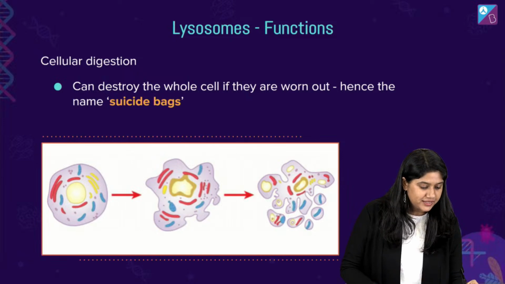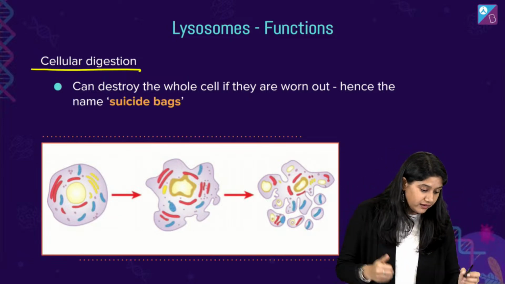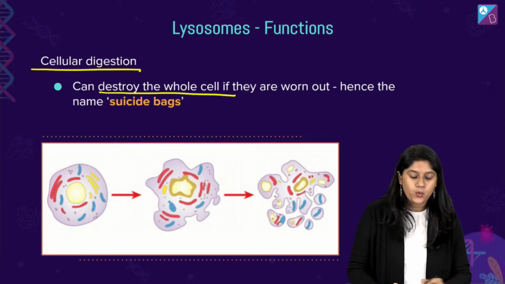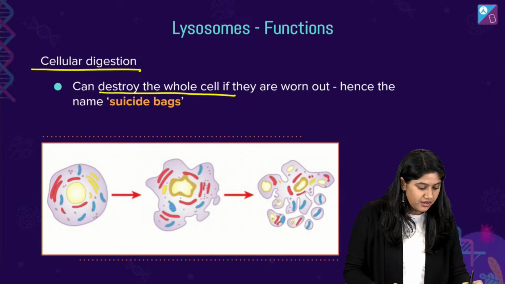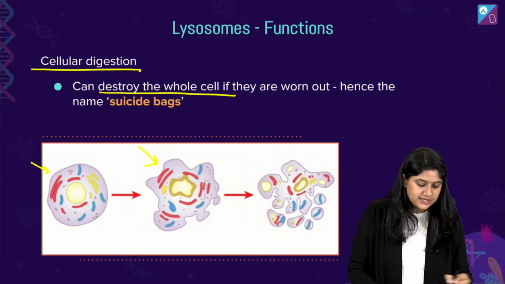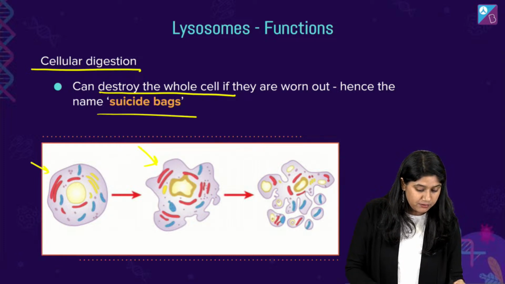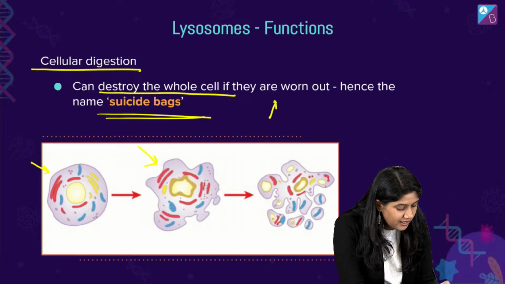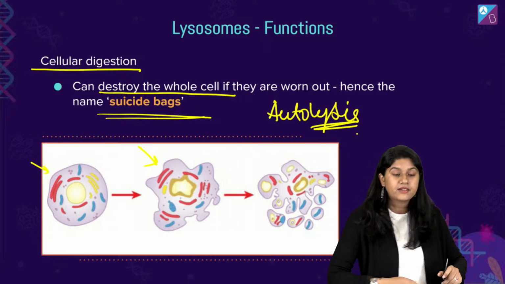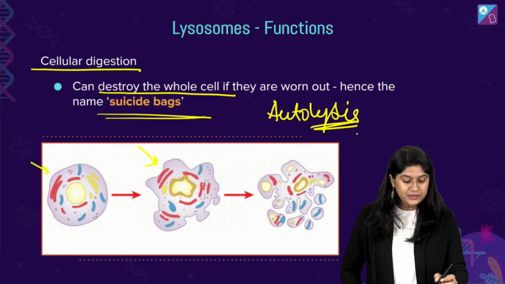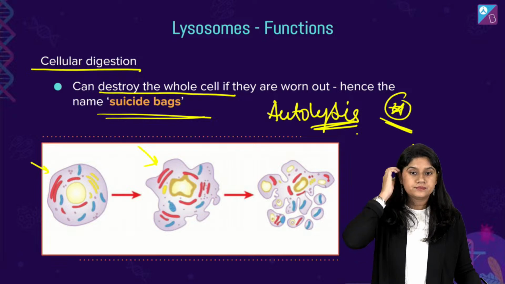फिर उसके बाद में हम बात करते हैं सेलुलर डाइजेशन. अब अपने ही सेल को खुद ही डाइजेस्ट कर लिया. When the cell is not performing well, right, if there's something wrong with the cell, what will the lysosomes do? They will release their enzymes, all the enzymes, and the cell will not be able to survive, and that is the reason why we call them suicide bags of the cell. इसे हम क्या बोलते हैं, ऑटोलाइसिस भी बोलते हैं. Clear everyone? All of you, are you clear with this? इसे हम ऑटोलाइसिस भी बोलते हैं.